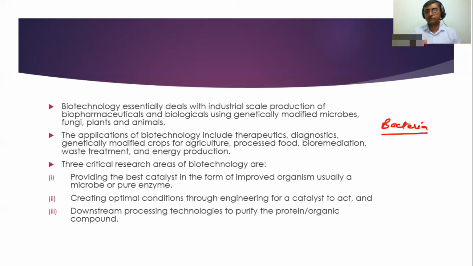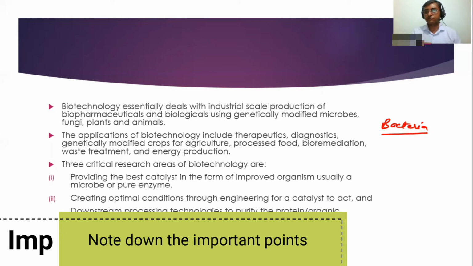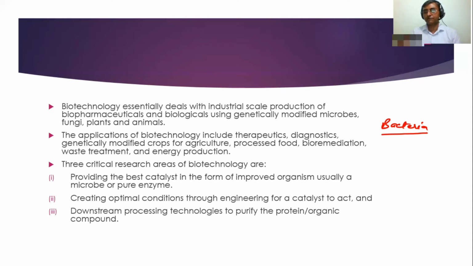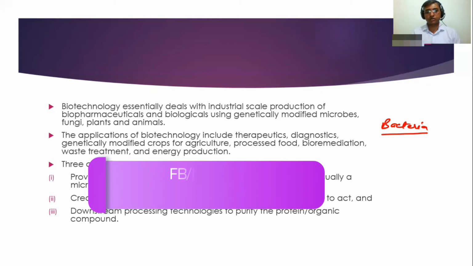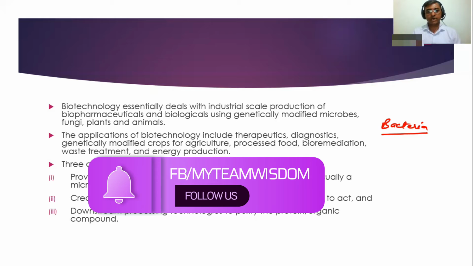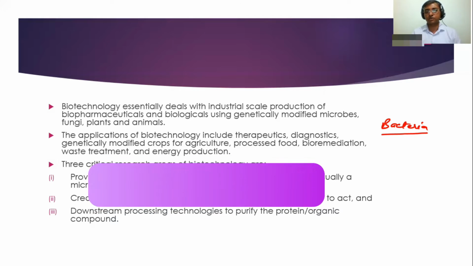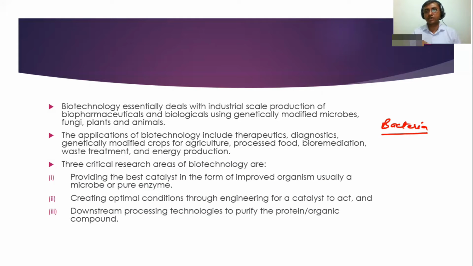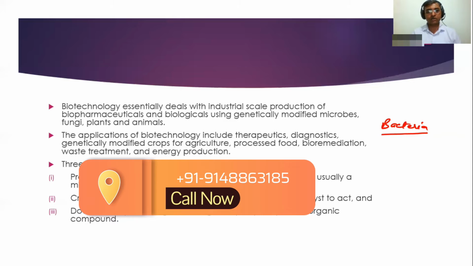There are a lot of compounds whose production delays the rotting of specific food material. Or there may be bioremediation, wastewater treatment, waste treatment, and energy production also. So these are certain areas in which biotechnology can be used.